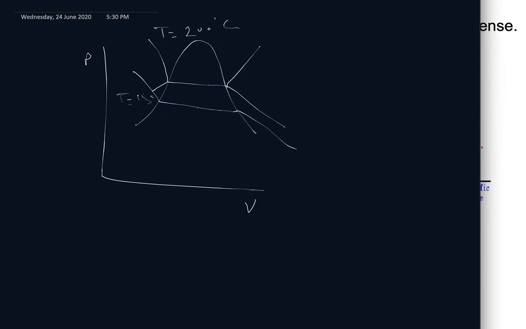Okay, so if my vapor is at this point, that is in superheated condition, this is called the superheated region, this is the two-phase region, that is the liquid-vapor region, and this is compressed liquid.